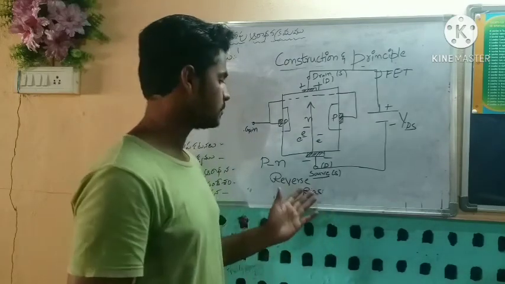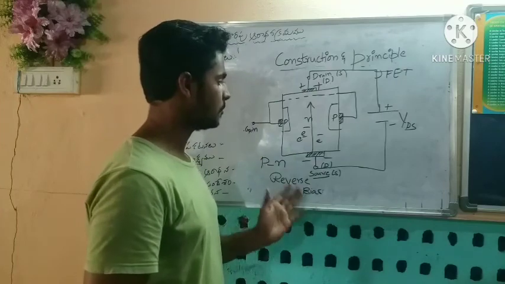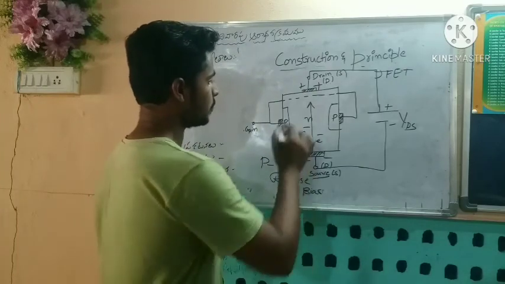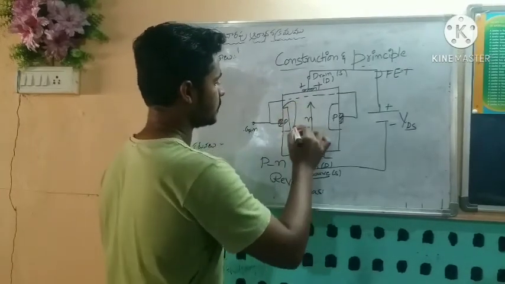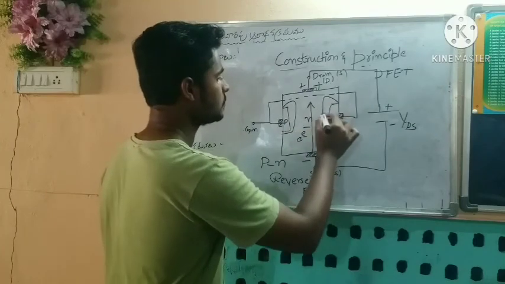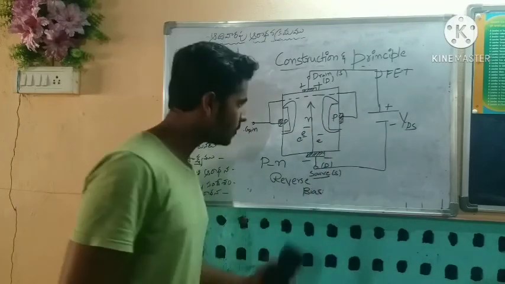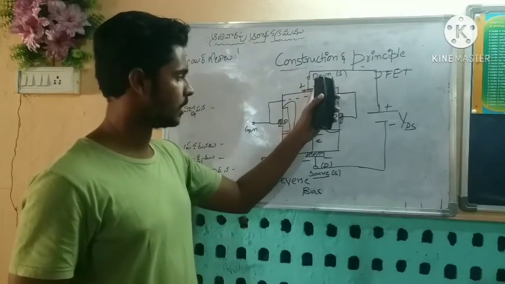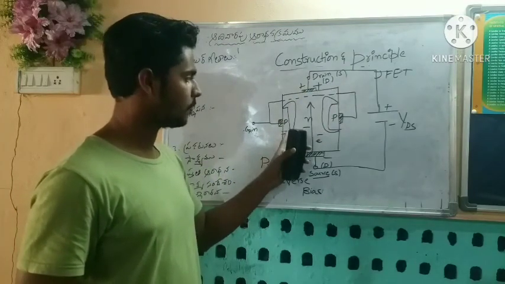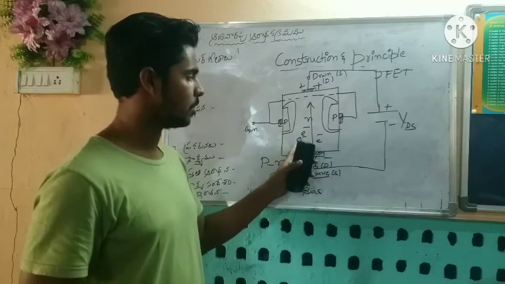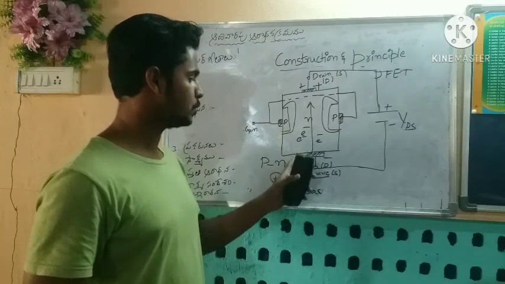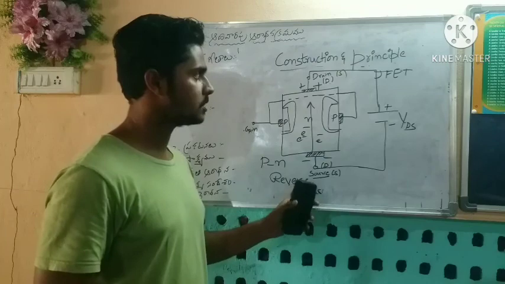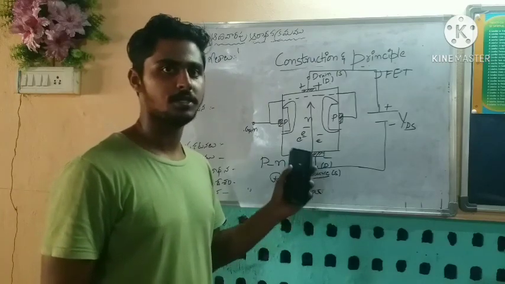Due to the effect of reverse bias, a depletion layer is formed. If we observe, the size of the depletion layer is larger towards the drain and the depletion region towards the source is small. This is caused by applying a reverse bias. This is the principle and construction of a JFET. Thank you.